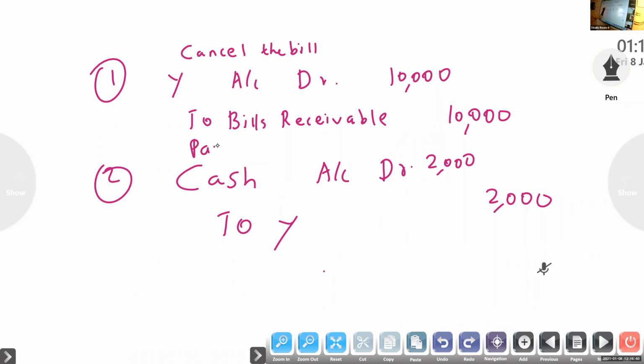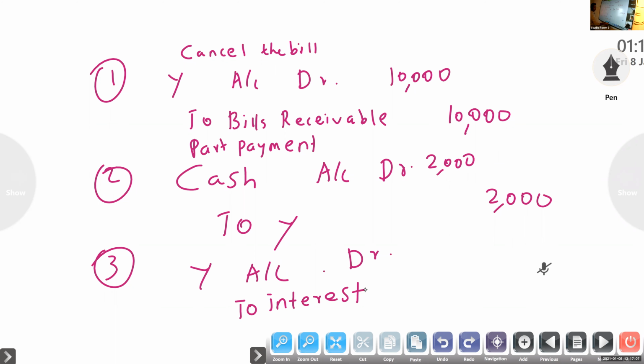Third one, interest. So we have to get interest. Now if, at the time of maturity, he is not giving the amount of interest, the entry will be Y account debtor to interest. Interest is our income, so interest is credited. Being interest receivable, how do we calculate it on the balance amount?